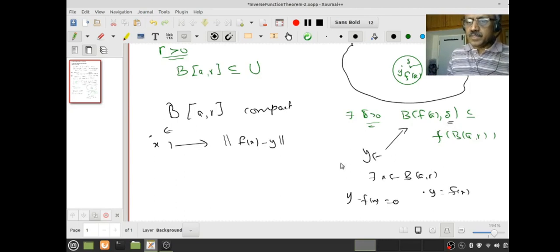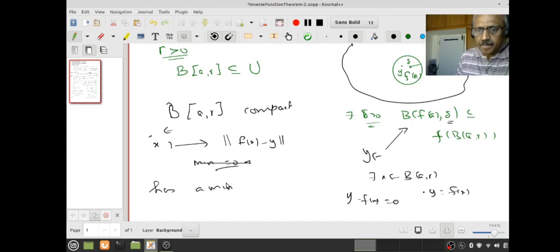If I want to say any y is in the image of the ball B-bar under f, then this should be 0. Therefore you can see if such a thing is true, this must be 0. The minimum should be attained here. You understand? The minimum should be 0 and it should be attained. When I say minimum, of course it means attained. Do you follow that? So the trick is, since it's compact, we know there exists a minimum. This has a minimum, say at some x in B-bar.